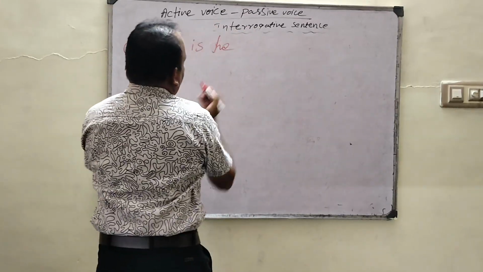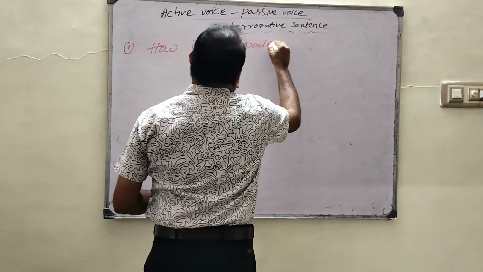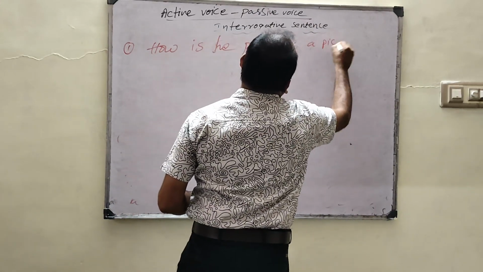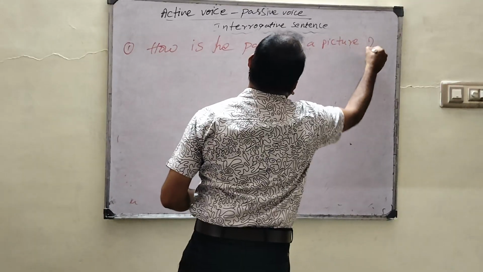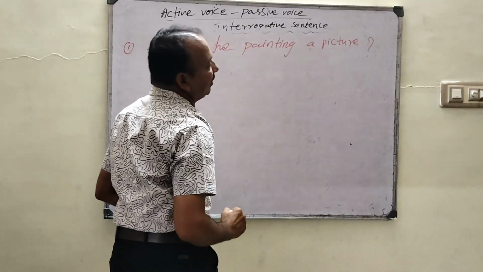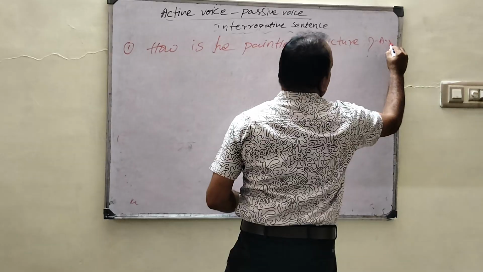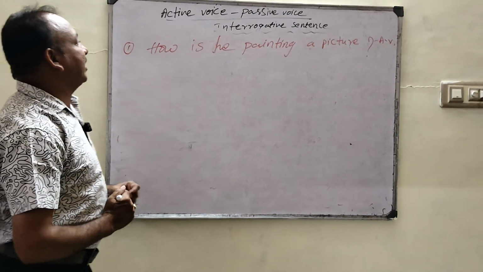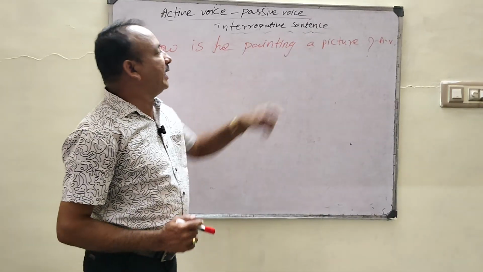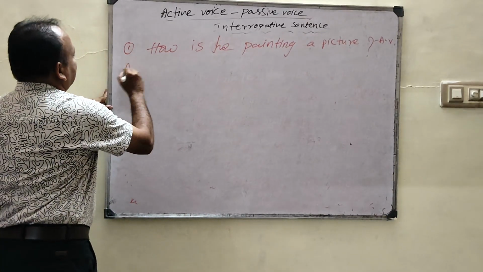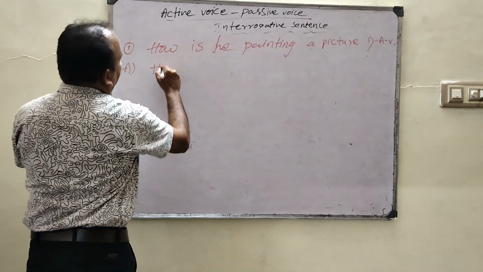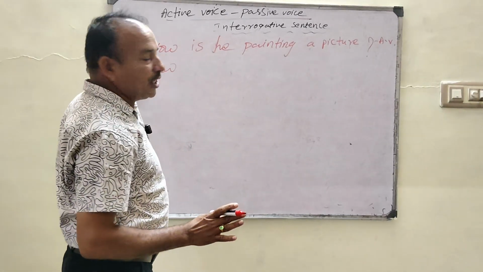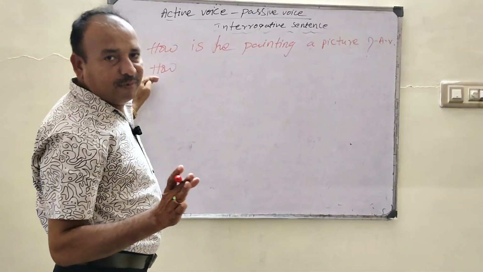he? How is he painting a picture? How is he painting a picture? It is in active voice. What is the passive voice for this question? So what are the extra words added here? So verb with ing. Yes. The answer, how, is changed as how. The question starts with a WH word. The answer also starts with the same WH word.